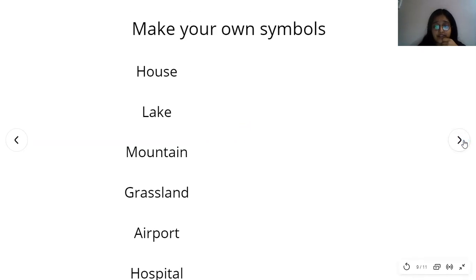Now it's time for us, friends, that we create our own symbols. Make your own symbols. What do you think house would look like, lake would look like, mountain would look like, grassland यानी कि plain जहाँ पे सिर्फ grass होता है वो दिखे, airport, hospitals, etc. Please pause the video here again and then make your own symbols.